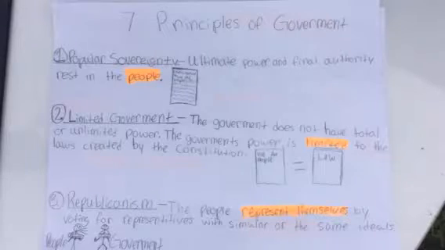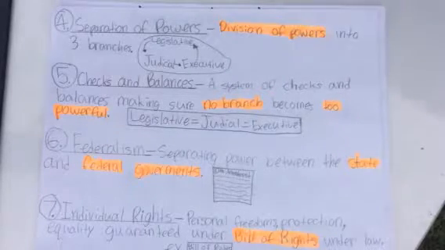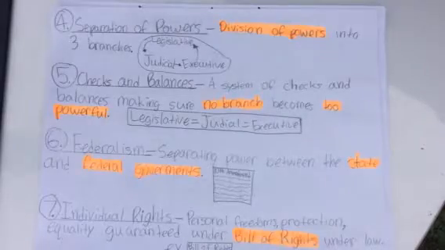Republicanism. The people represent themselves by voting for representatives with similar or the same ideals. Separation of powers. Division of powers into 3 branches. Checks and balances. A system of checks and balances making sure no branch becomes too powerful. Federalism. Separating power between the state and federal governments. Individual rights. Personal freedoms, protection, and equality guaranteed under the Bill of Rights and under law.